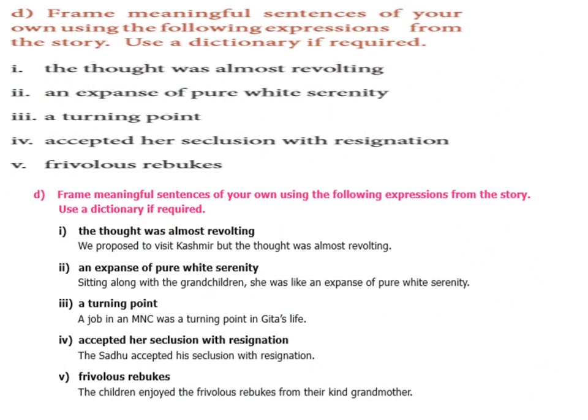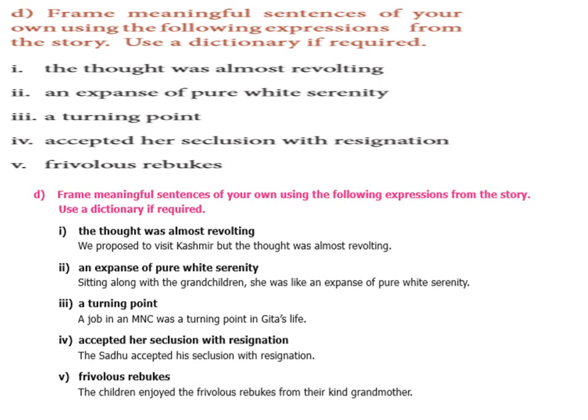The next exercise is: frame meaningful sentences of your own using the following expressions from the story. Use a dictionary if required. This exercise has to be done by all means on your own. But anyway, I am just giving you a sample of it.